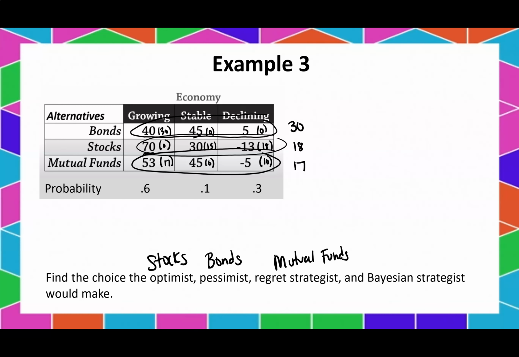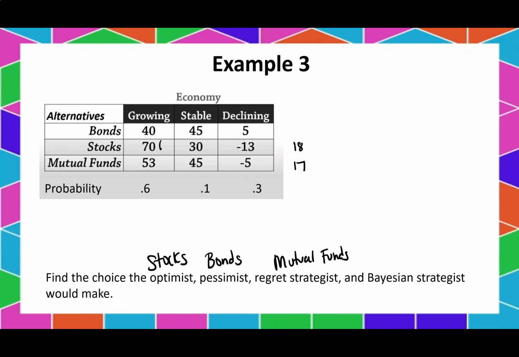Okay, last one is the Bayesian strategist. I'm just going to get this done fairly quickly for you, but we're basically going to take 40 times 0.6 plus 45 times 0.1 plus 5 times 0.3. We're going to do that for each one. So let's get those 3 done. That's 40 times 0.6 plus 45 times 0.1 plus 5 times 0.3, which gives me 30.